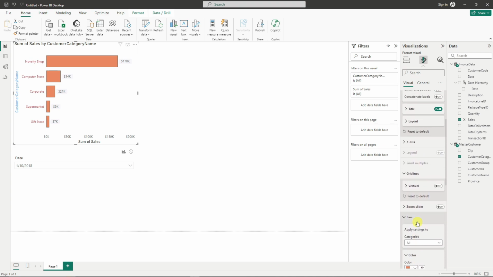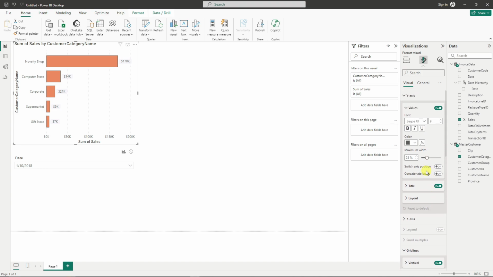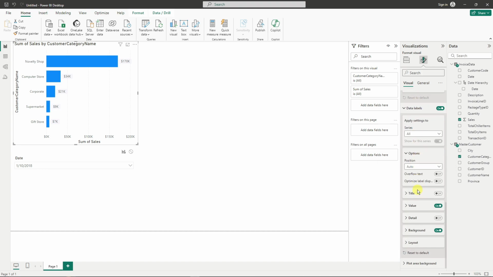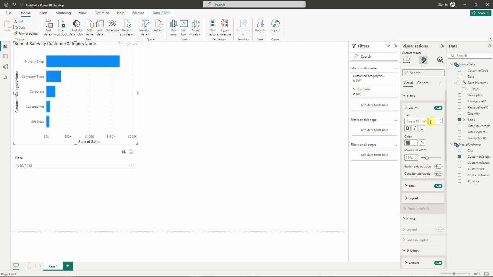But if you want to reset everything to default, for example, if I click on this one, everything now will go back to the way it was before. Same goes with here, reset to default. Same goes with this one right here. Basically, that's it. That is how you change your visual colors on your bar chart.